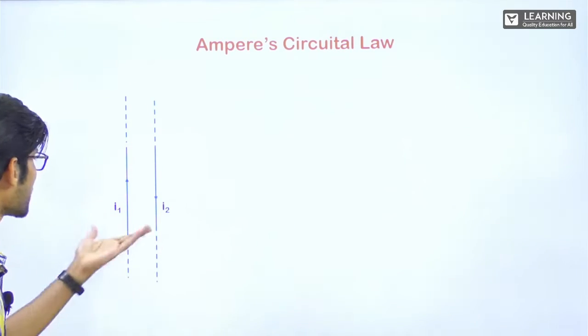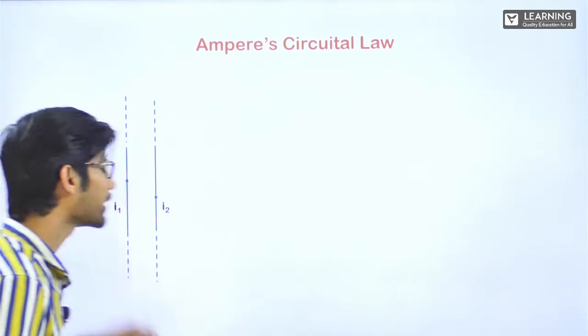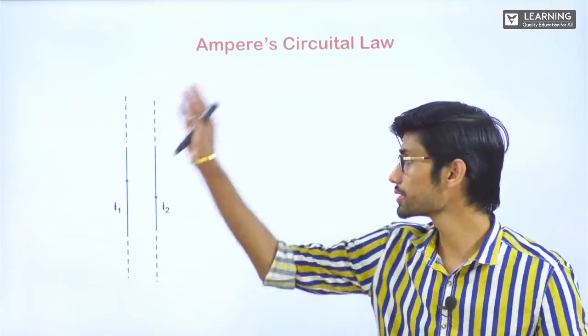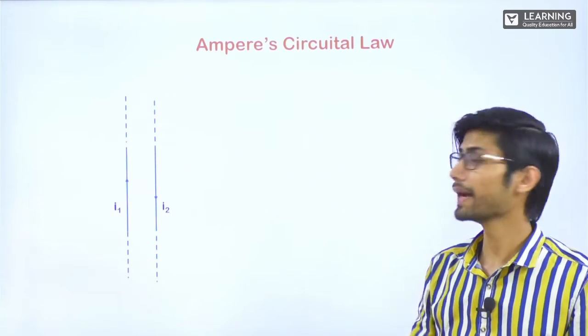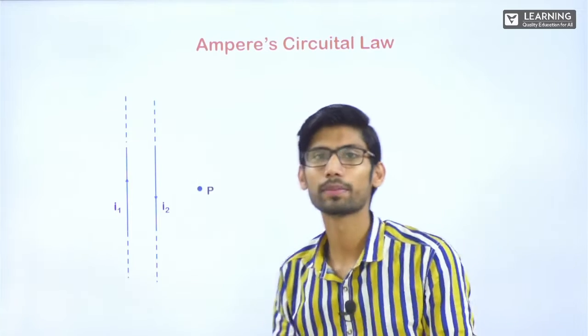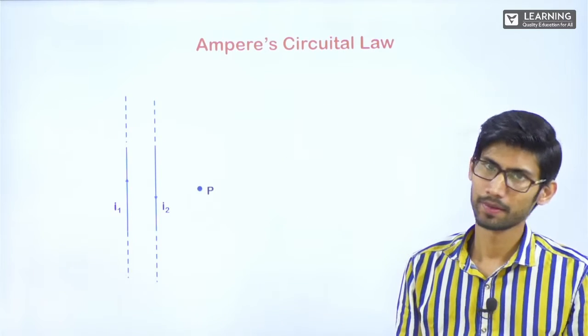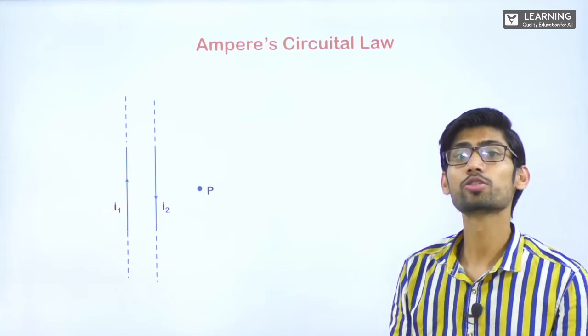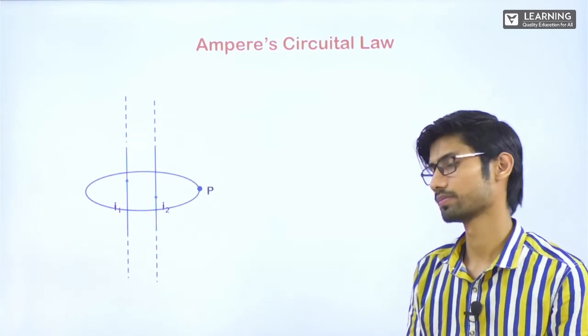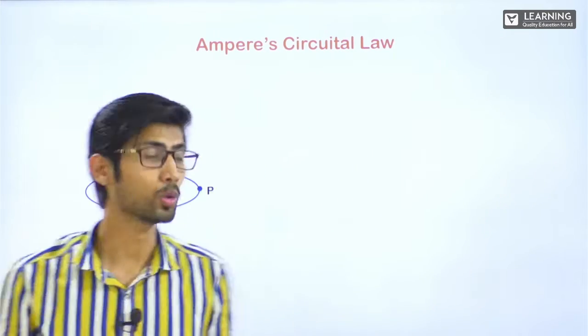Clear? Let's say there are two different wires. In one wire, current flowing is I1, which is upwards. In I2, current flowing is downwards. Now at point P, I want to find magnetic field. So I'll assume an Ampere's loop here. It's a circular loop.